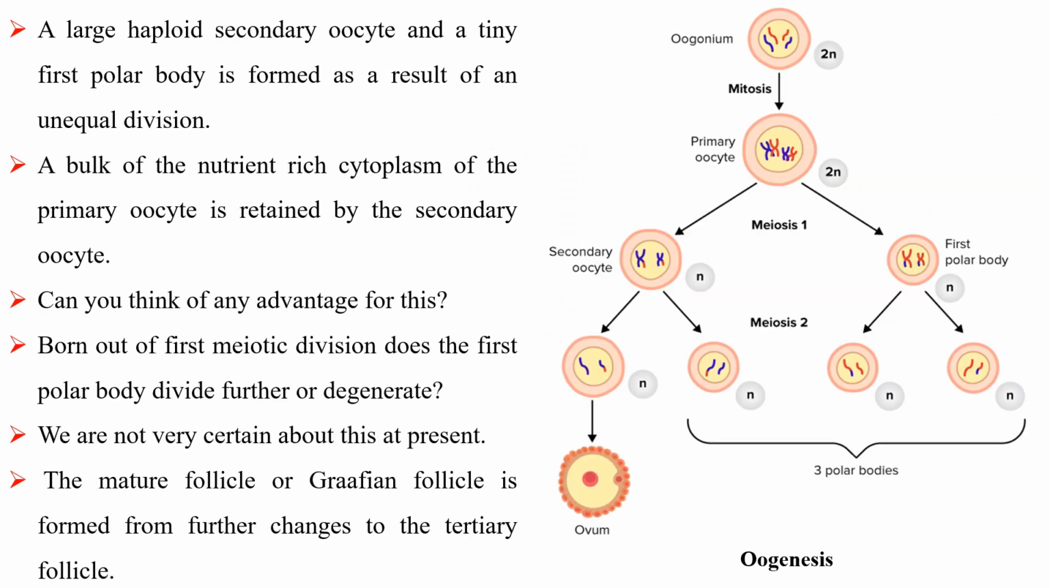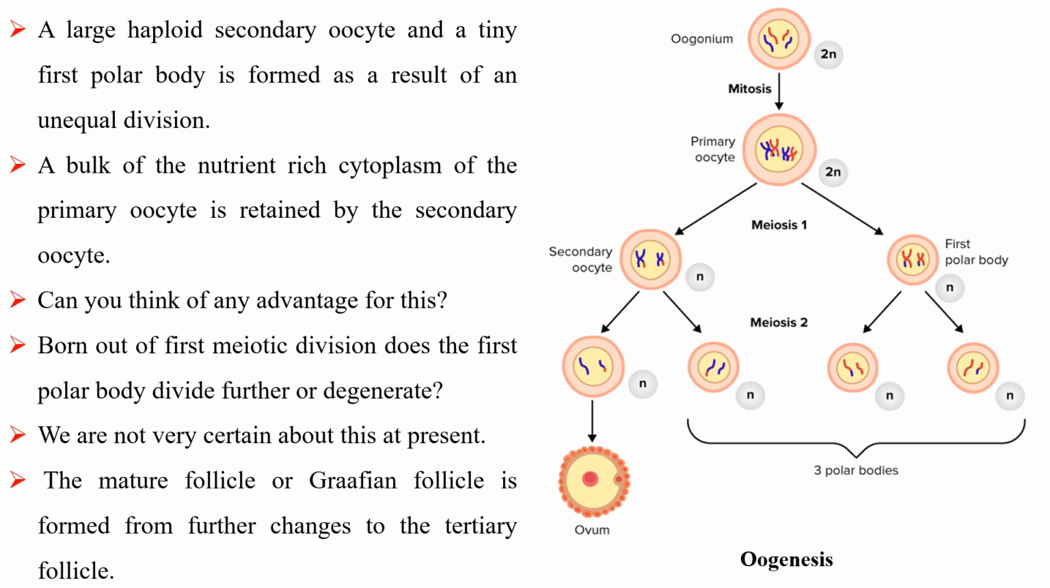A large haploid secondary oocyte and a tiny first polar body are formed as a result of an unequal division. A bulk of the nutrient-rich cytoplasm of the primary oocyte is retained by the secondary oocyte. Can you think of any advantage for this? Born out of the first meiotic division, does the first polar body divide further or degenerate? We are not very certain about this at present.